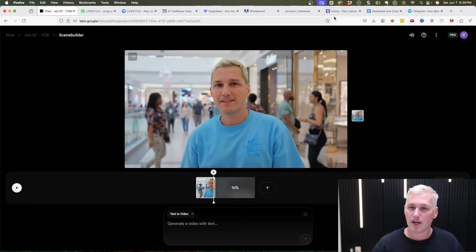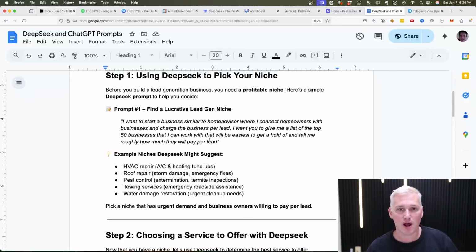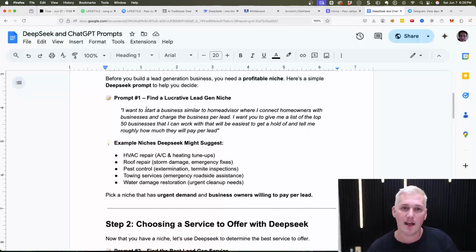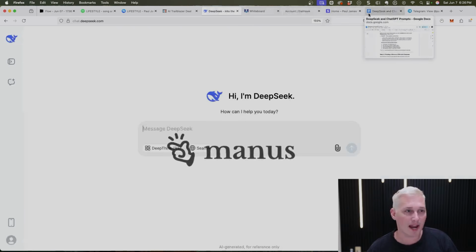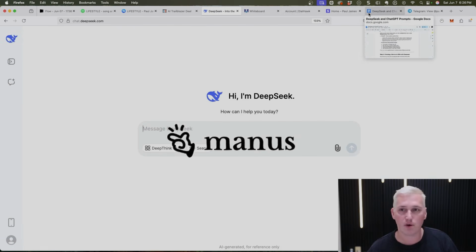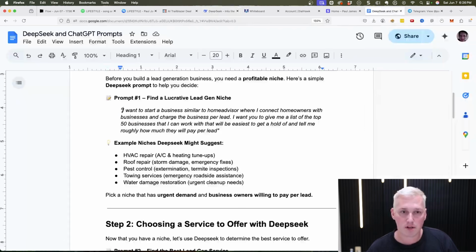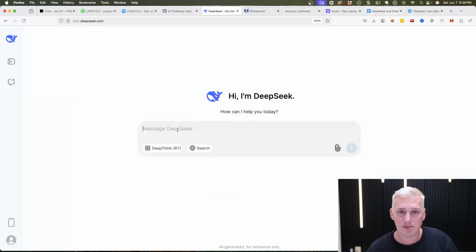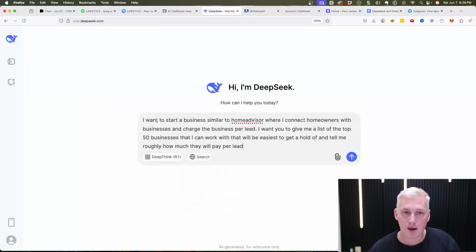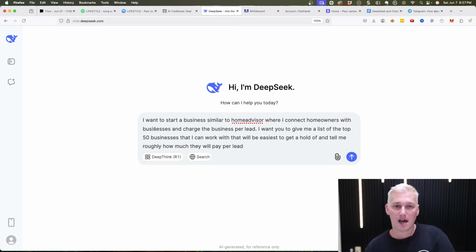What we're going to do is use these prompts in another AI. I like DeepSeek, but you can use ChatGPT as well or Manus, and it works in all of those platforms. We're going to copy this first prompt and paste it into DeepSeek. The prompt is: I want to start a business similar to HomeAdvisor where I connect homeowners with businesses and charge the business per lead. I want you to give me a list of the top 50 businesses that I can work with that'll be easiest to get a hold of, and tell me roughly how much they'll pay per lead.